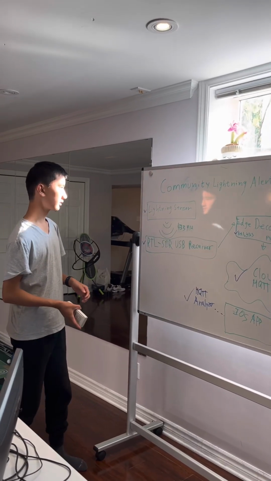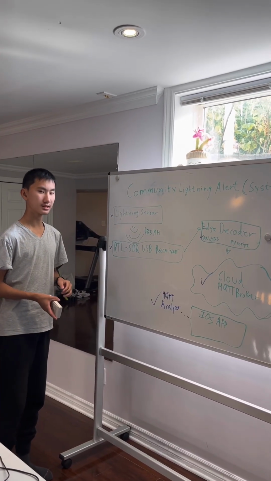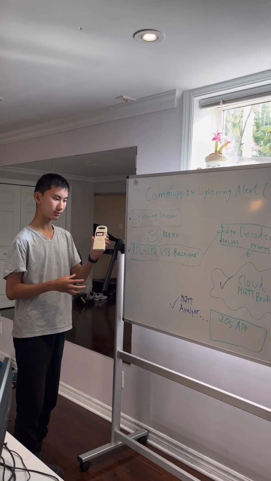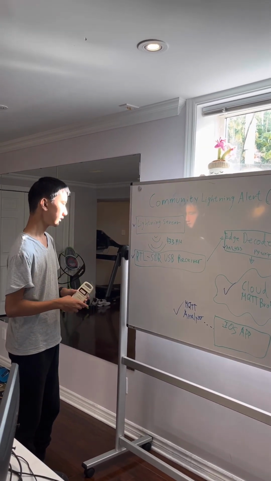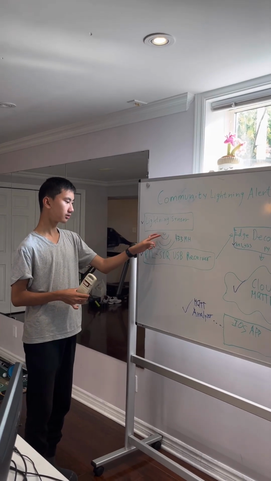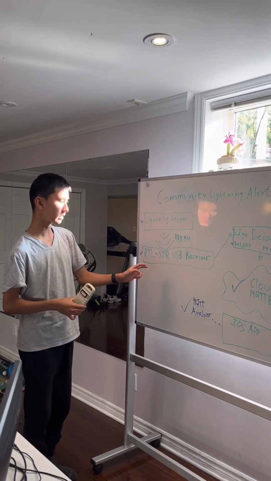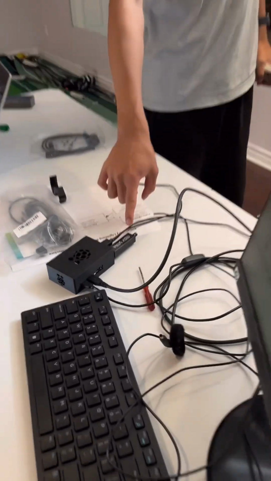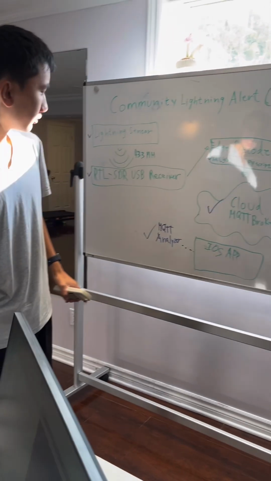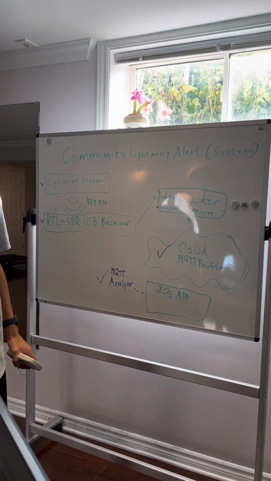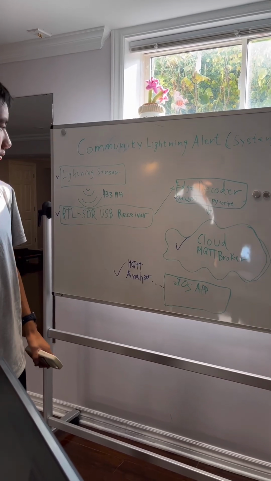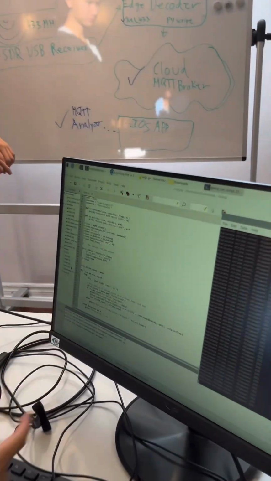So let's start with analyzing the community lightning alert system architecture. First, let's start with the lightning system, what I'm holding right now. It will send a signal to the RTL-SDR USB receiver, which is right here. And then this USB receiver is going to send to the edge decoder, which is like a code.